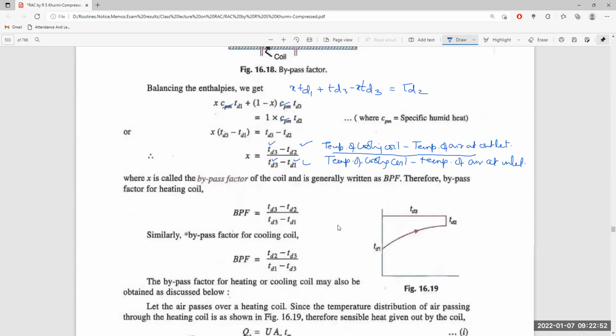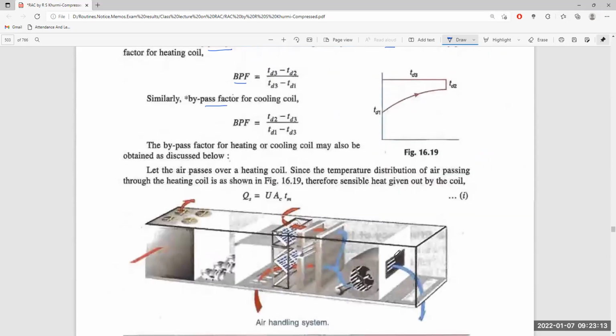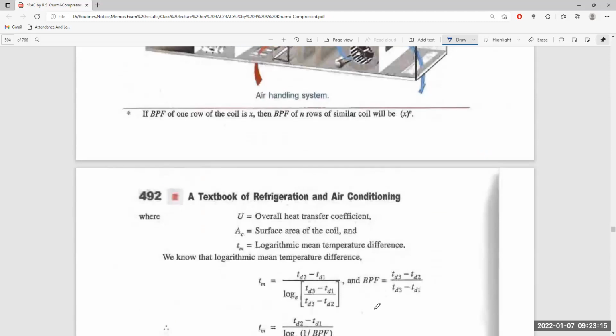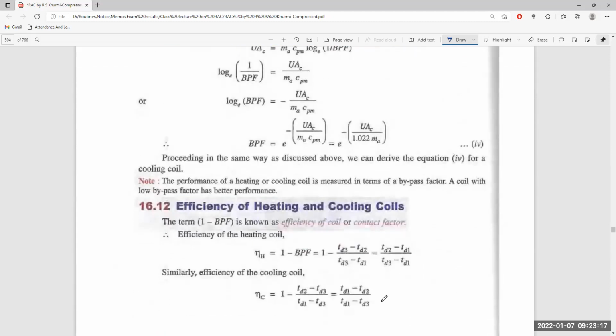This X is called the bypass factor of the coil, generally given as BPF. Therefore for the heating coil it is (TD3 minus TD2) divided by (TD3 minus TD1). Similarly, for the cooling coil, it is (TD2 minus TD3) divided by (TD1 minus TD3). This is the bypass factor of the cooling as well as the heating coil.